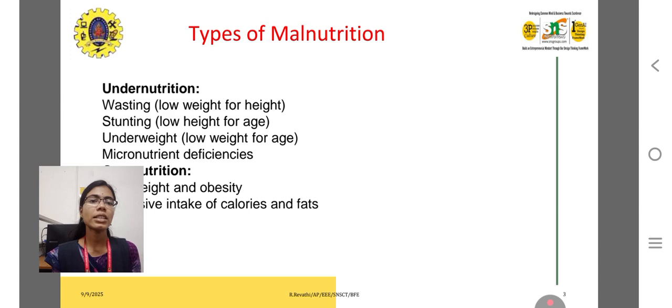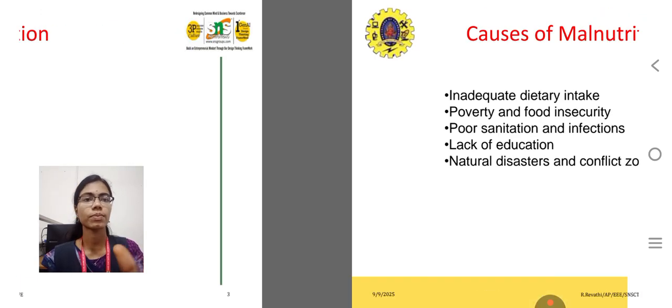So a person who is low weight is called undernutrition. A person who is low in height for the age is also called undernutrition. And a person who is obese and overweight is called overnutrition.